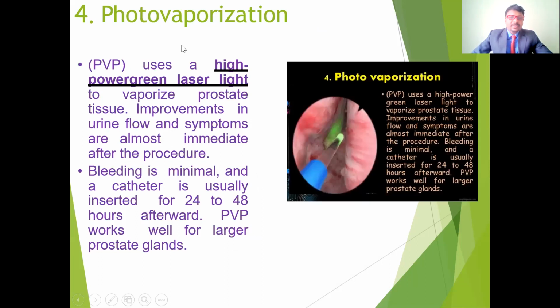And the next one is photovaporization. This one uses high-power green lasers to vaporize the prostate tissue.